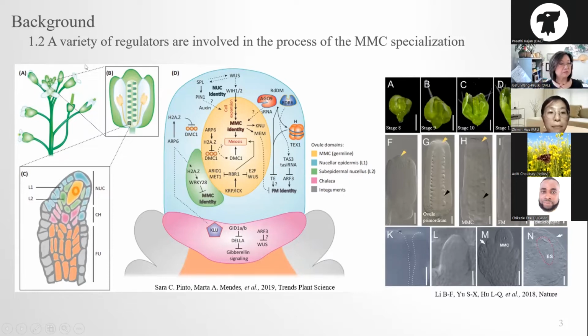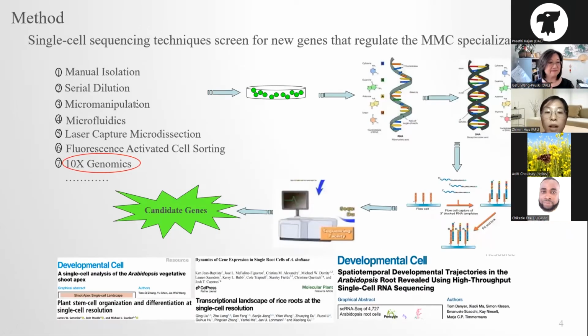The ovules are embedded in the floral organ, so it is difficult to observe the ovule development. Fortunately, some studies have linked the floral organ development to the ovule development. For example, at stage 10 of the floral organ development, the ovule is at the MMC stage, and some researchers used the RNA sequencing of ovules at MMC stage to find KLU, which regulates the number of MMC. But traditional RNA sequencing analysis used tissue block RNA, which masks the heterogeneity of cells.